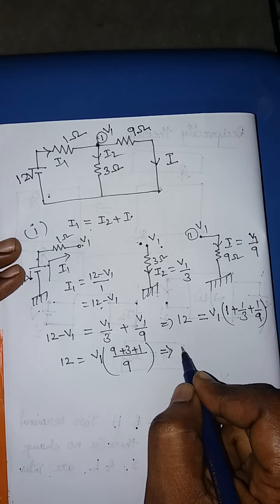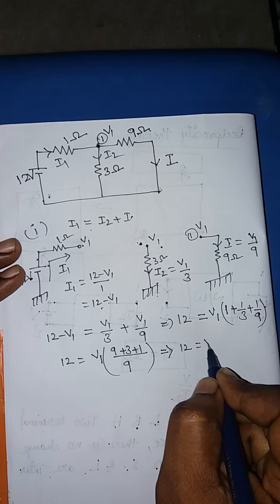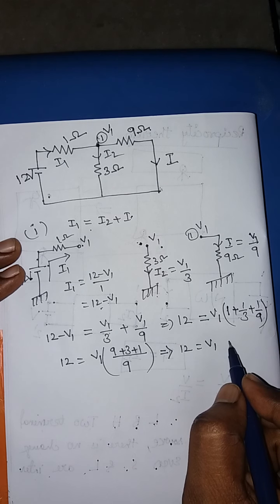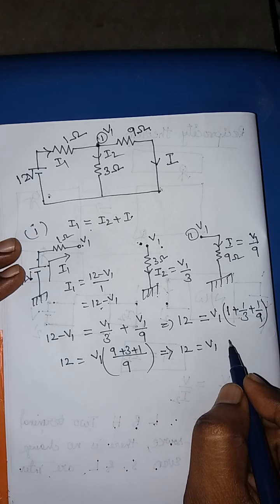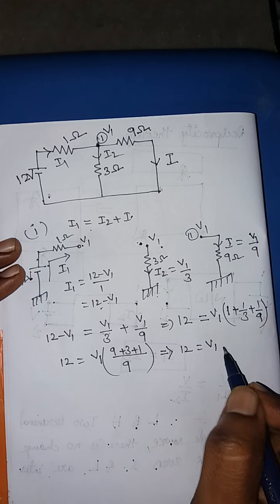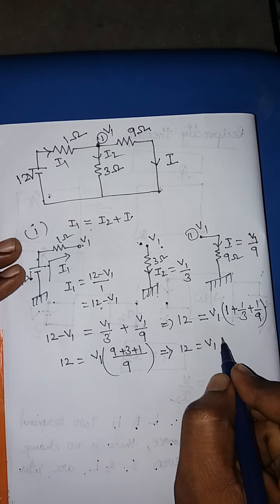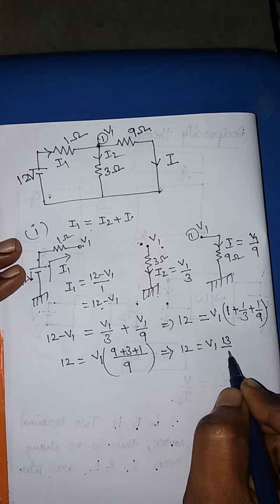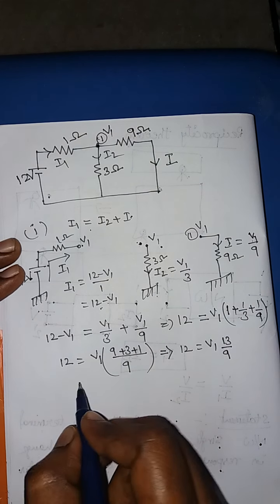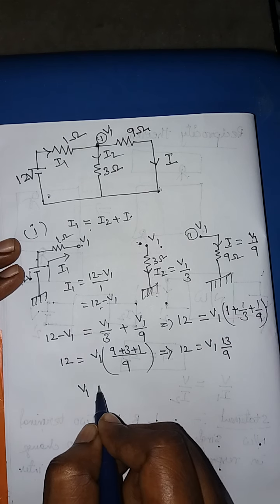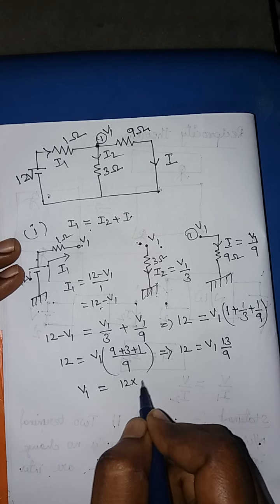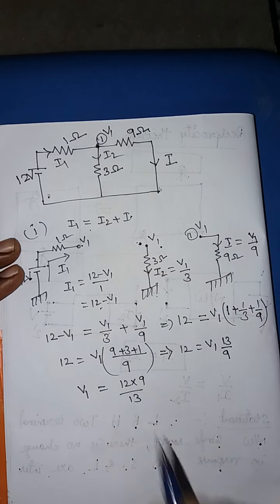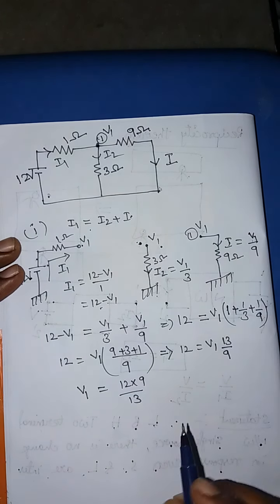This implies 12 is equal to V1 into 13 by 9. So hence V1 is equal to 12 into 9 by 13.